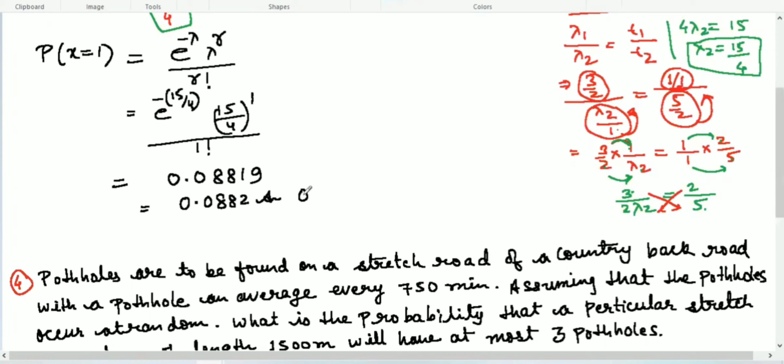And if the question asks for the answer in percent, multiply 0.0882 by 100, which gives you 8.82%. So whatever the question asks, you can write the answer in that form. Let's take another question here.